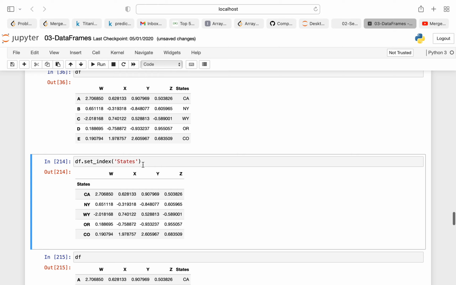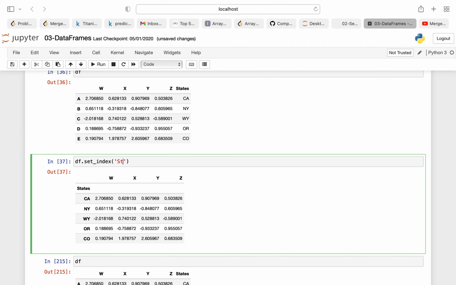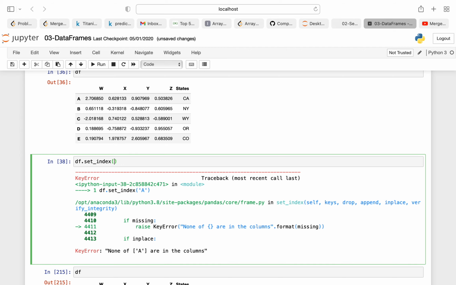Now suppose you want to set a particular column as an index, that you can also do. So you need to do df.set_index and pass that particular column. Suppose I pass state, so you can see state is my index.